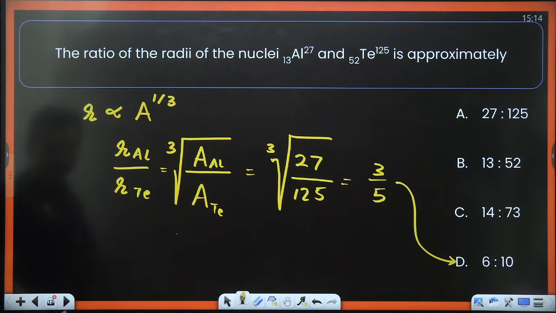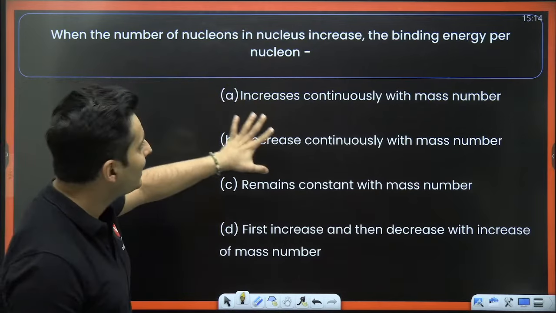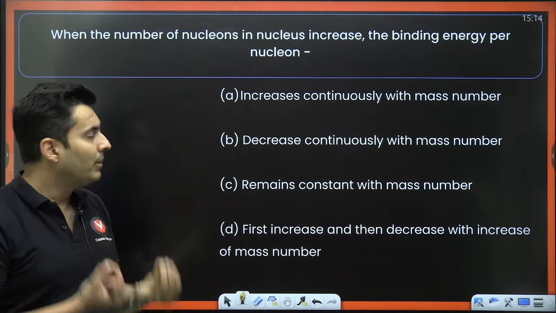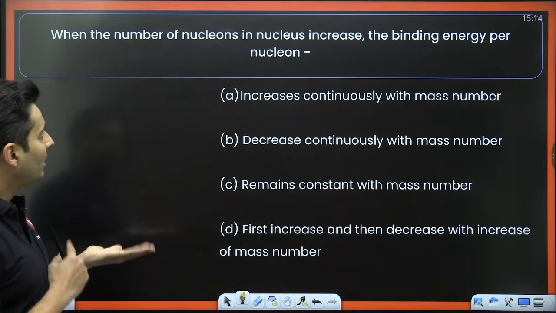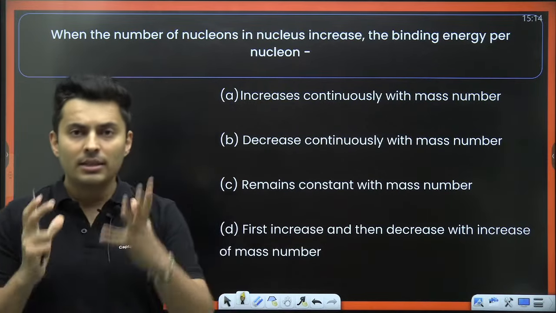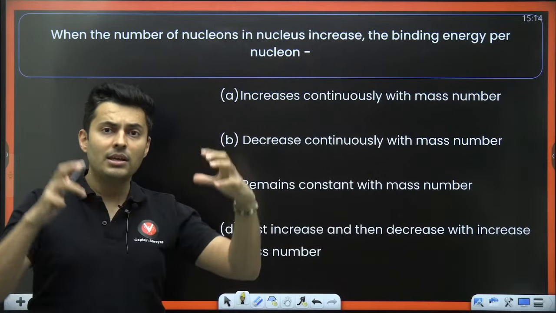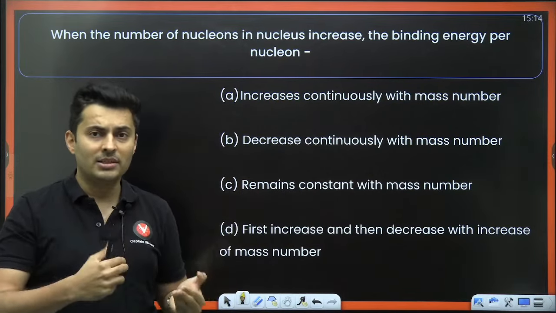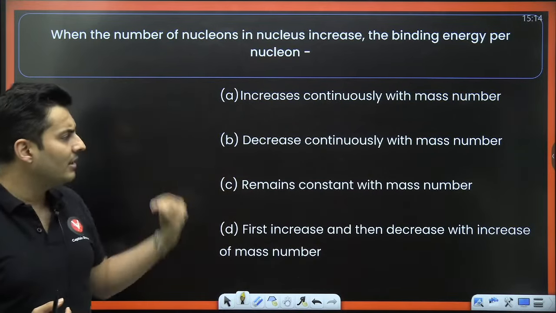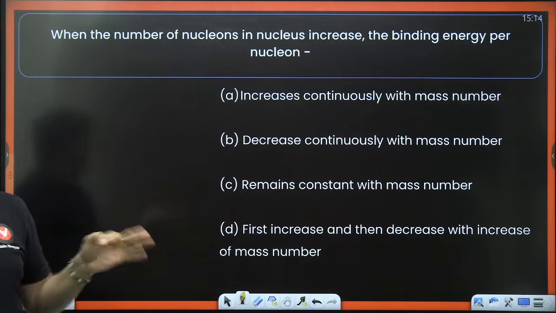Okay, ready? Here is the question. When the number of nucleons in the nucleus increases, what happens to the binding energy per nucleon? The nuclear particles inside the nucleus are called nucleons. So when you have a heavy nucleus, what happens? Does the binding energy per nucleon increase, decrease, decrease then increase, or increase then decrease? This is a straightforward answer.